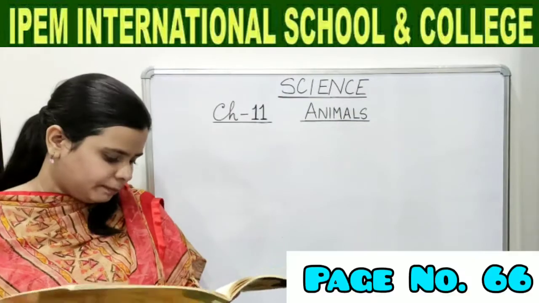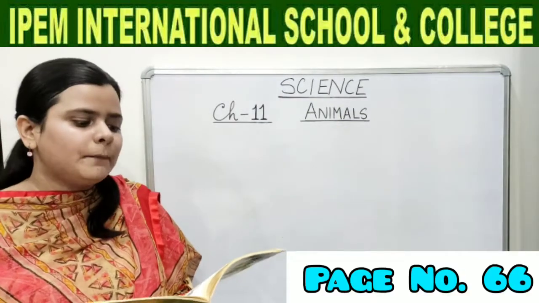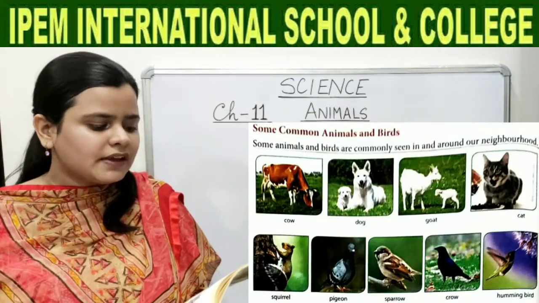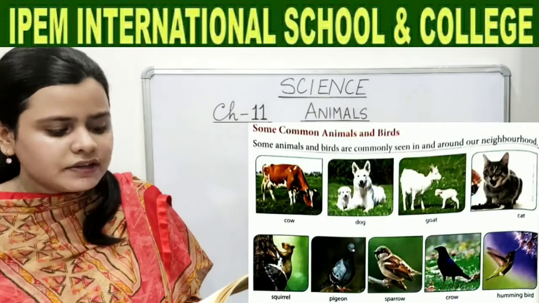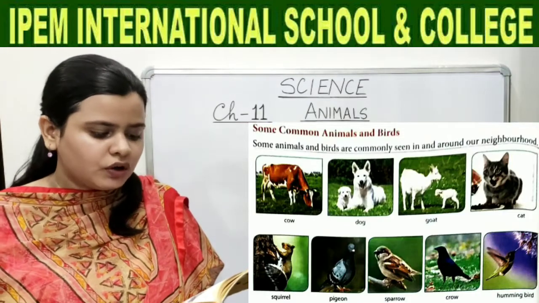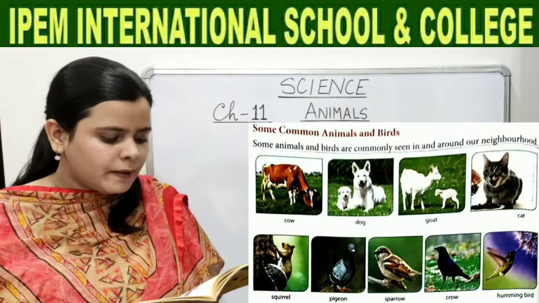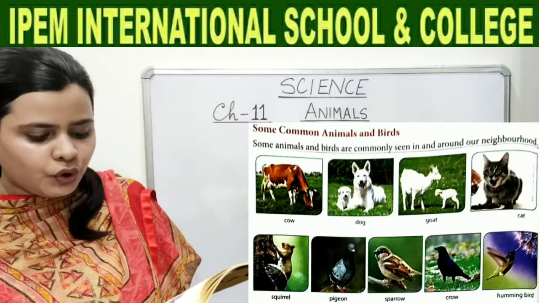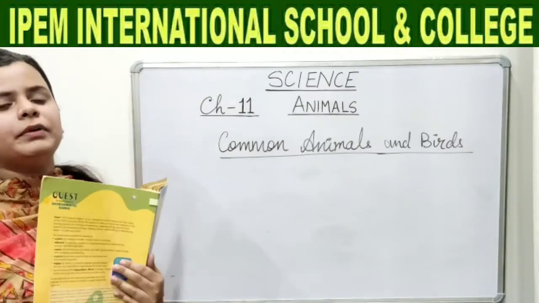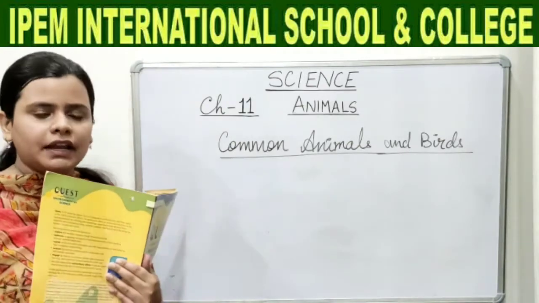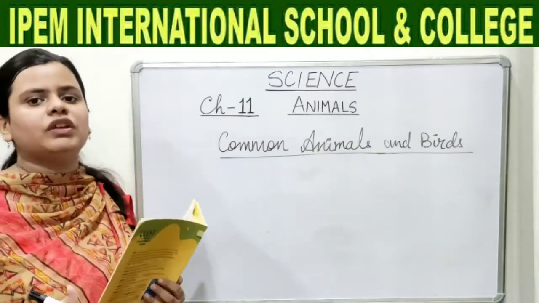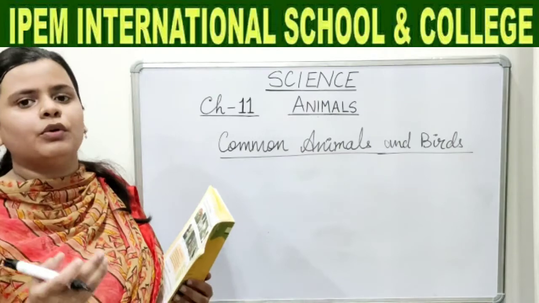Now coming to page number 66, some common animals and birds. Some animals and birds are commonly seen in and around our neighborhood. For example, cow, dog, goat, cat, squirrel, pigeon, sparrow, crow and hummingbird. Yes children, there are some common animals and birds in our environment. Common as in those animals or birds which we generally see around us most of the time.